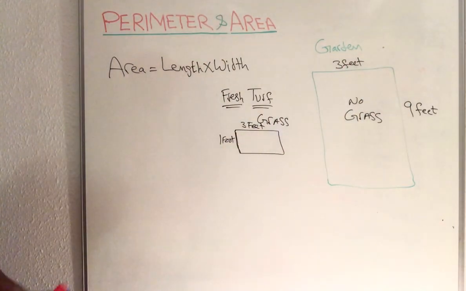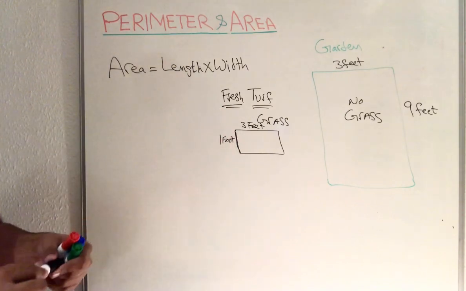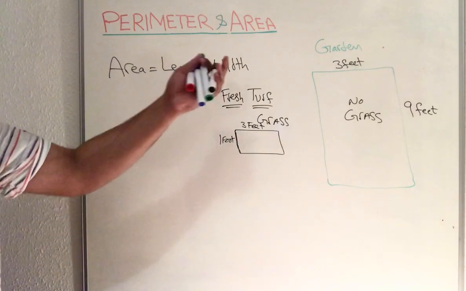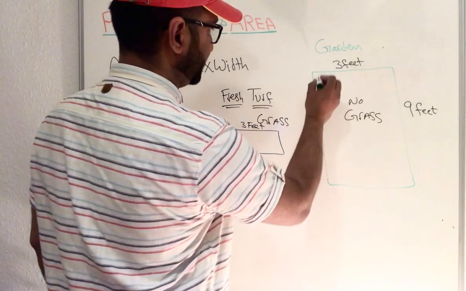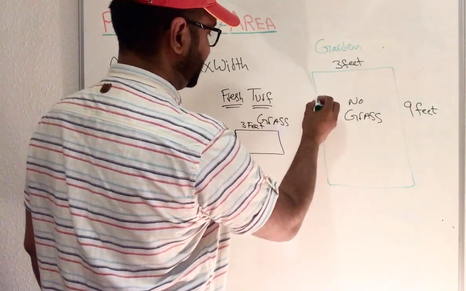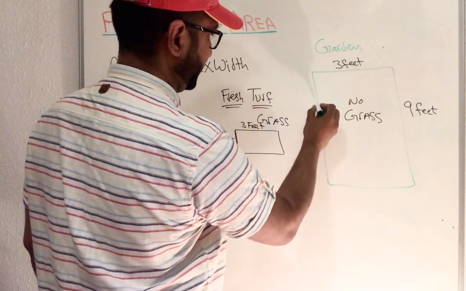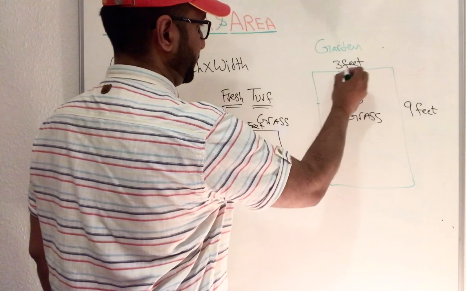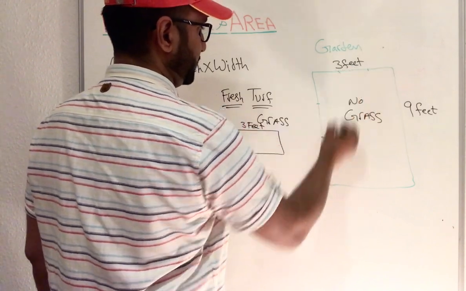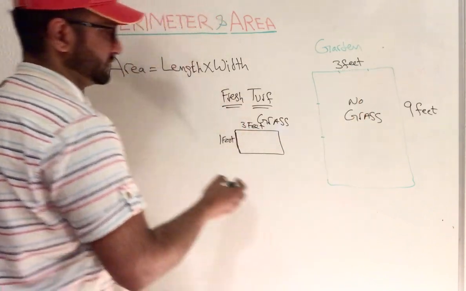So how many turfs will stick in this form? That's 3 feet, isn't it, and 9 feet. So now we have to stick how many?